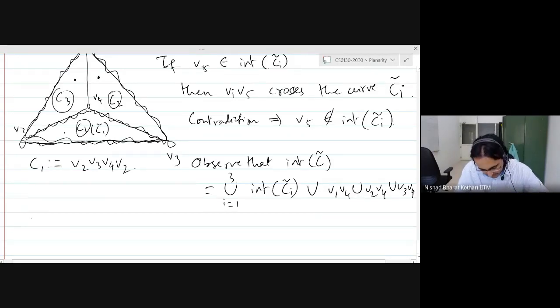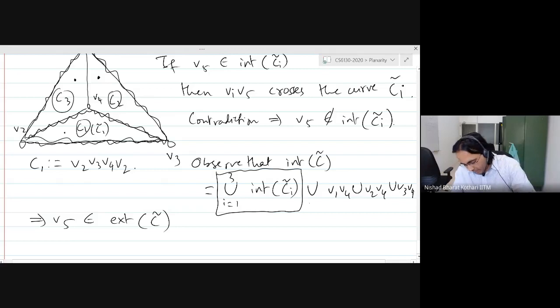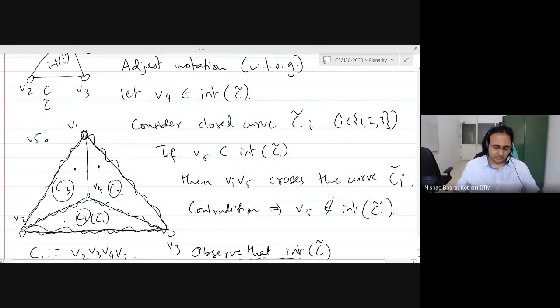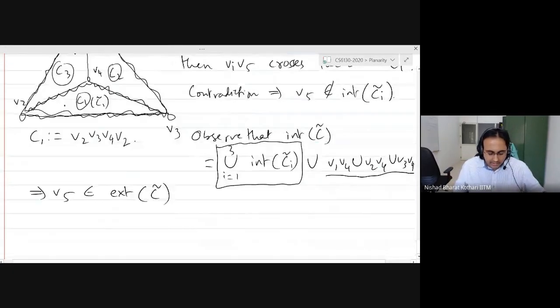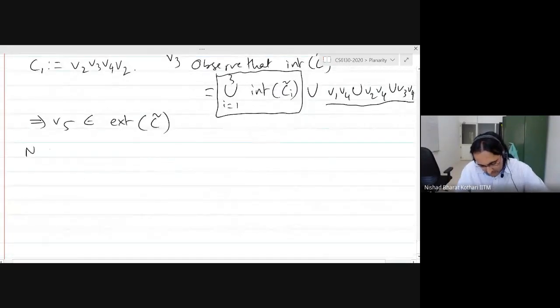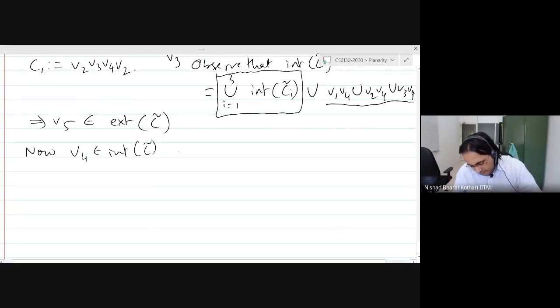So this implies that V5 has to be in the exterior of C tilde, because we have just argued that V5 cannot be in the interior because of planarity. And so if it is not in the interior, then it has to be in the exterior, right? So now we put V5 in the exterior. Now the problem is that V4 is in the interior of C tilde and V5 is in the exterior of C tilde.